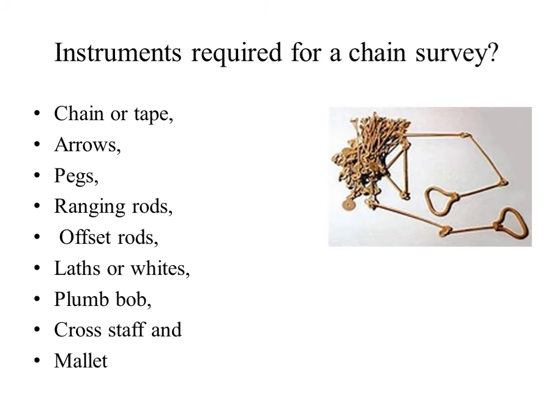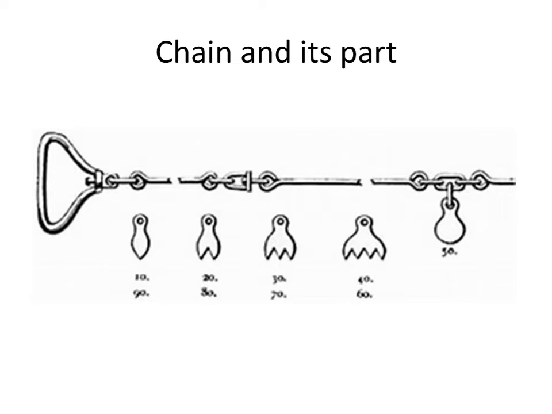This slide refers to instruments used in chain surveying. The instruments are chain or tape, arrows, pegs, ranging rods, offset rods, laths or whites, plumb bob, cross staff and mallet.